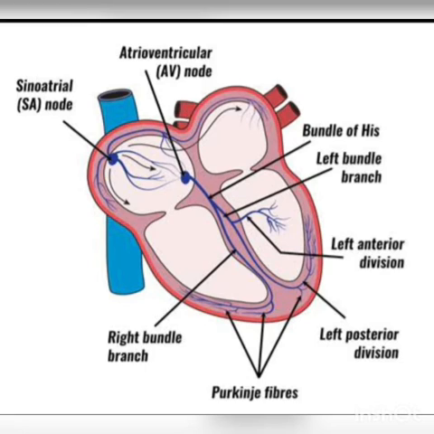Further, this bundle of His divides into two branches, and these two branches are present on the walls of the two ventricles. So the left anterior division is seen, then the left posterior division of the Purkinje fiber system is seen, and it is also present at the right side, as the right bundle branch of the Purkinje fibers. So all these special kinds of nodal tissues are present all over the heart muscles, and they initiate and are responsible for the heartbeat.